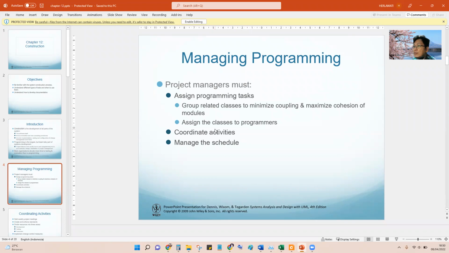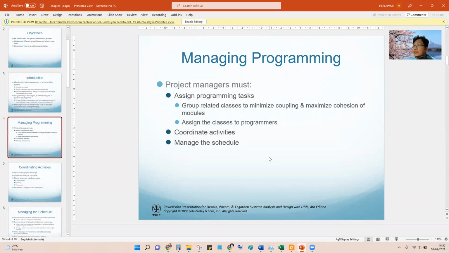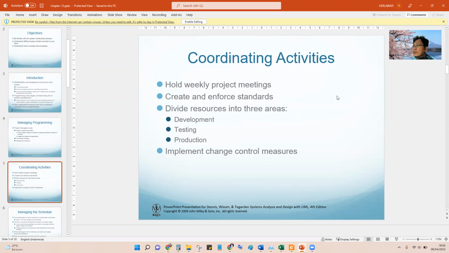Activity coordination and managing the schedule. Maybe we can use some tools, Microsoft Project or Primavera, and so on, to manage the project. And also coordinating the activities. Every week we should meet, but we have difficulty in the pandemic.